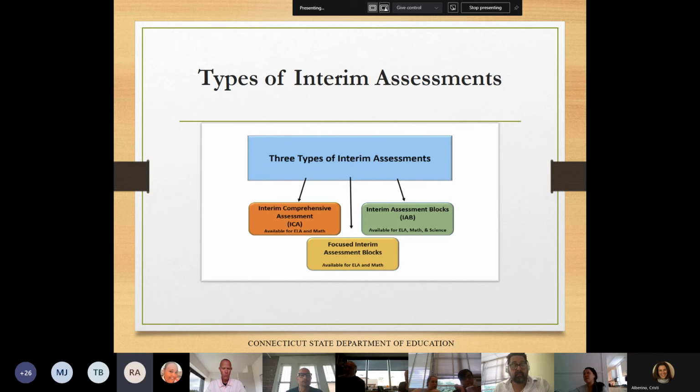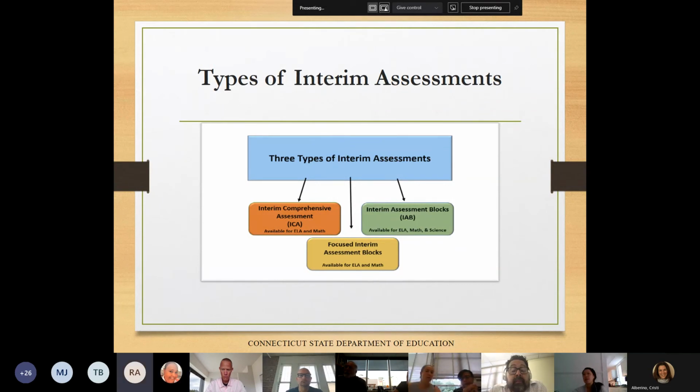The second type of interim offered for ELA and math are the interim assessment blocks, IABs. Now we'll be referring to both of them as ICAs or IABs. The IABs are shorter assessments that concentrate on smaller sets of related concepts. Science offers only one type of interim assessments, and those are the interim assessment blocks or IABs.